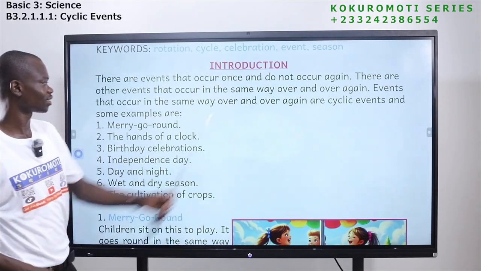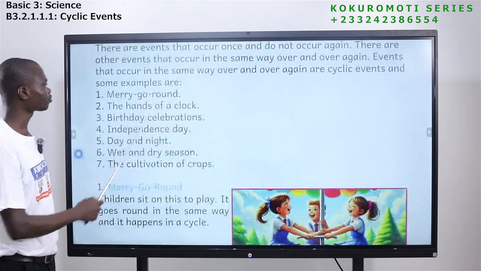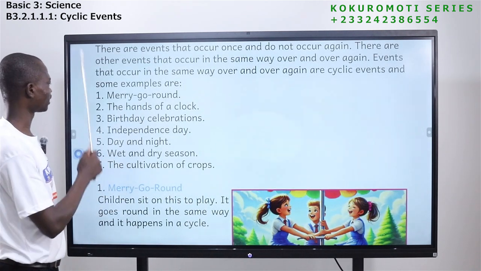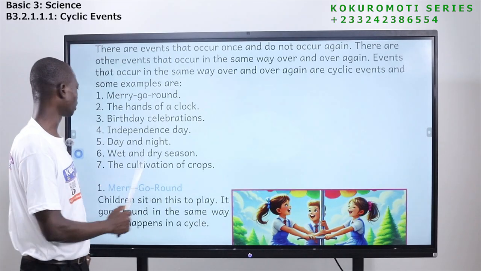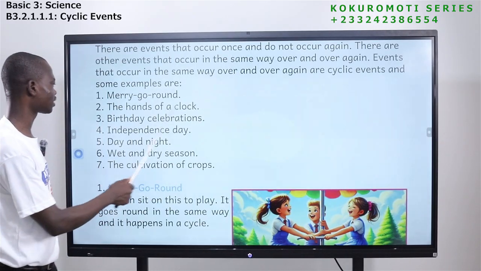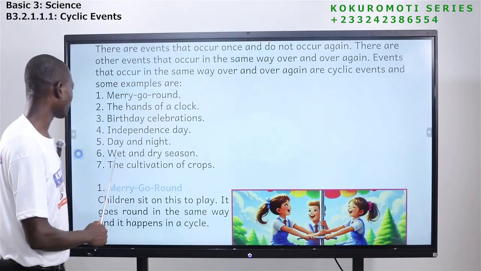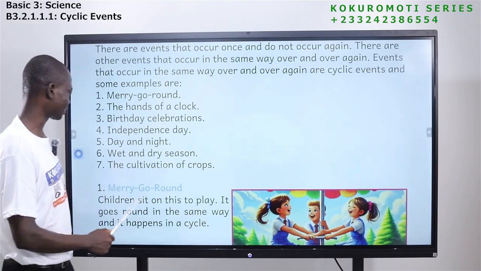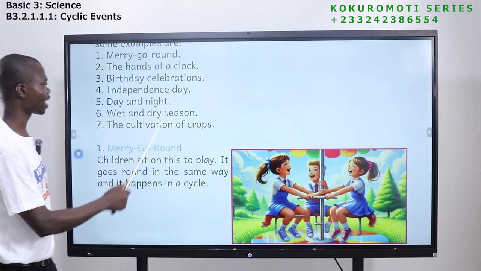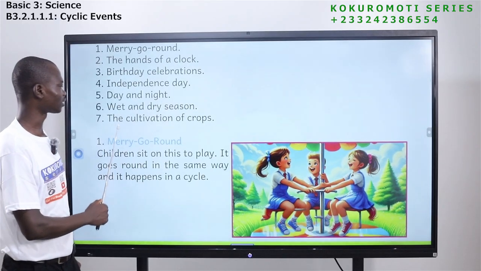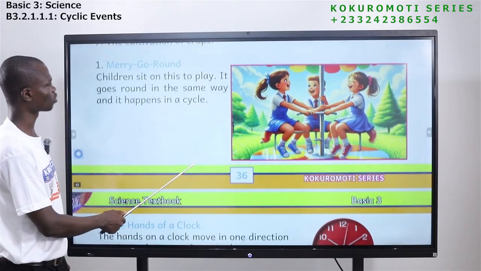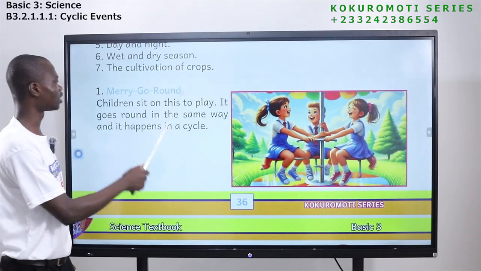So cyclic events. And we have some examples here. The first one is merry-go-round. The second one is the hands of a clock. The third one, birthday celebrations. The next one, Independence Day. We have day and night. We have wet and dry season. And then we have the cultivation of crops. Okay, so let's look at the first one, merry-go-round.